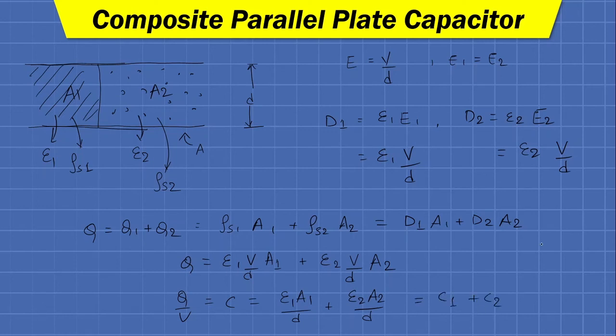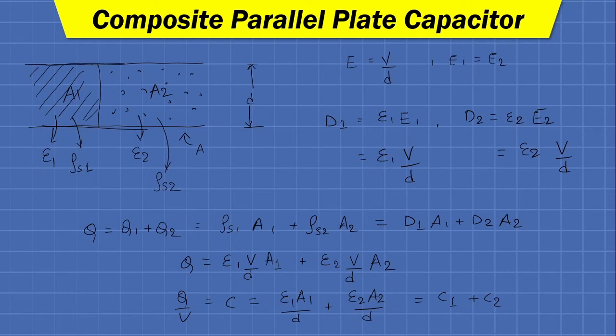So we can say that the composite parallel plate capacitor in which the dielectric is filled perpendicular to the conducting plates is analogous to the capacitor connected in parallel. So both the configurations have their own virtues, their own benefits.